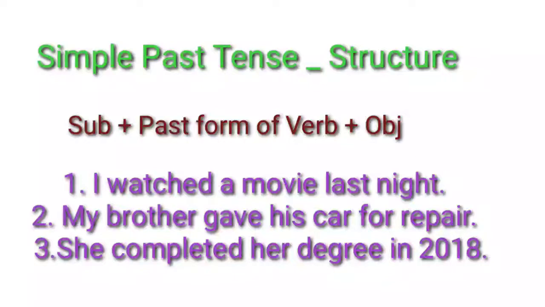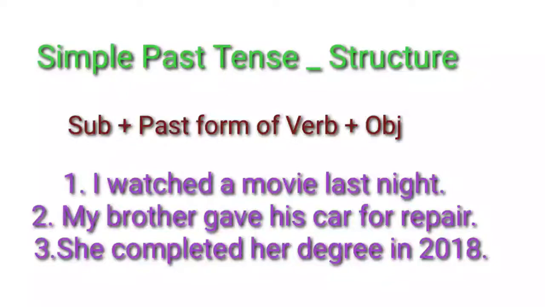So in give, gave, given, when we have three different forms, those types of verbs are called strong verbs. When you come to the third sentence, she completed her degree in 2018, again completed is the past form of complete, and completed as past participle form. So here completed is considered a weak verb, formed by adding ed.